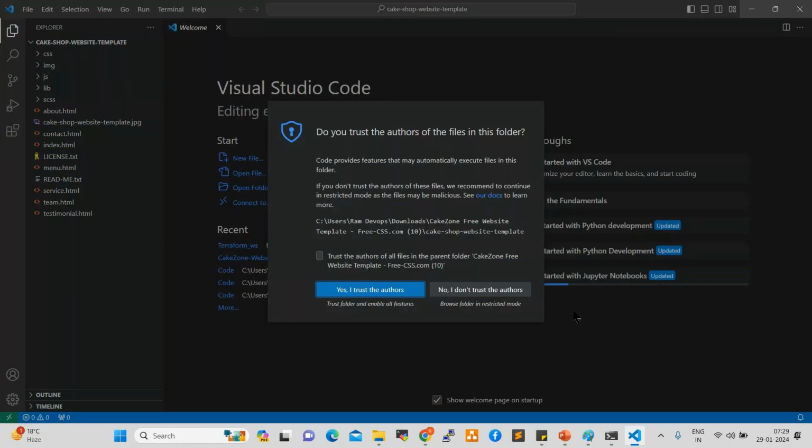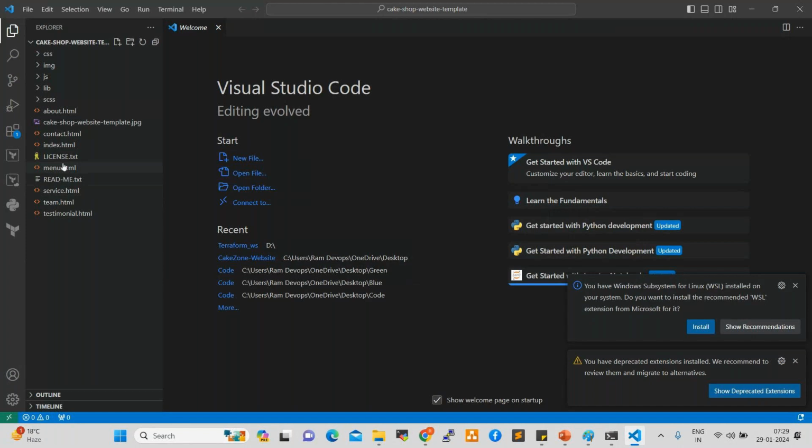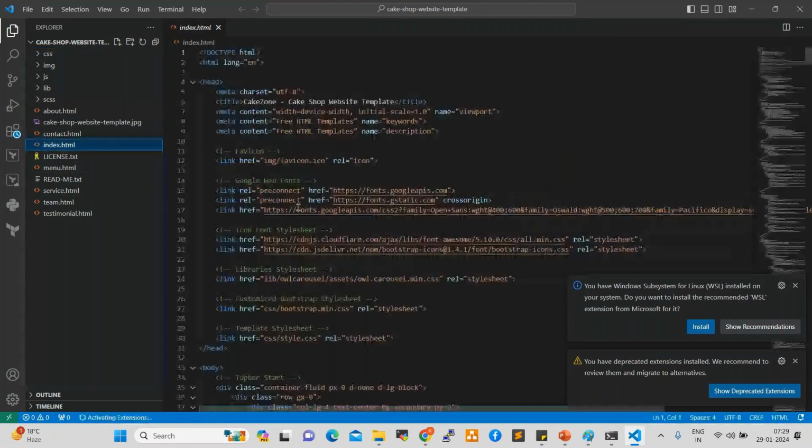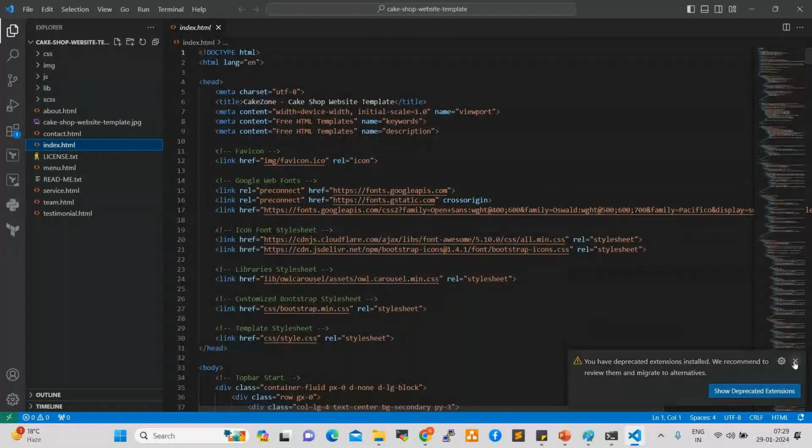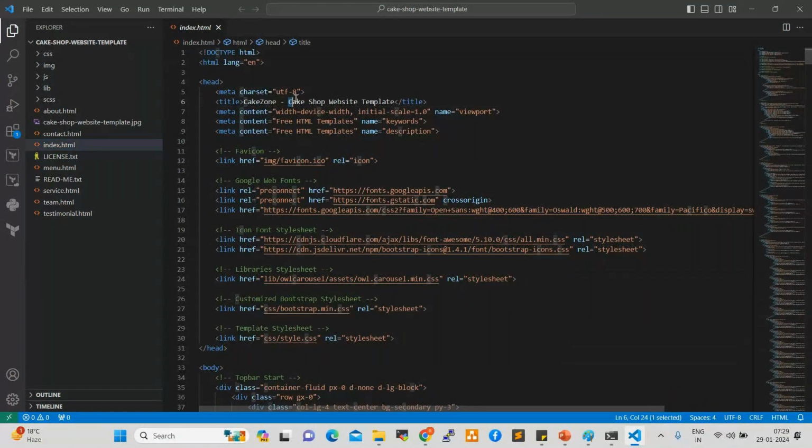So if you open like this, see here, index.html. So this is the coding part. See here. So I'll explain this. Don't worry. We don't edit any coding part. So here it is showing Cake Shop Web Template. Okay. So the application name Cake Zone it is showing. Cake Zone, right? So if you open that application,